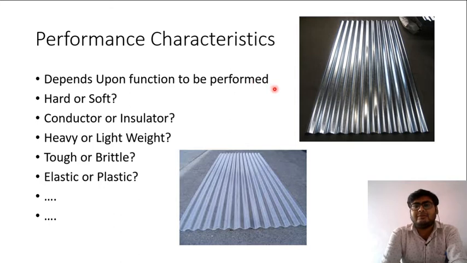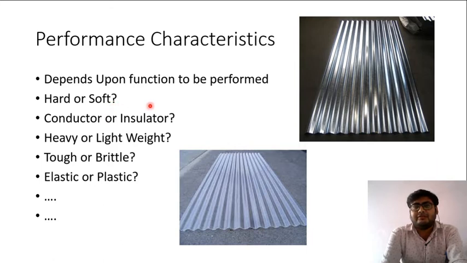These properties can be mechanical properties or electrical properties or optical properties or anything. For example, some mechanical properties are if the material is hard or material is soft. If we need a material which should not deform, or a material which cannot be scratched or should have wear resistance, then the material should be hard. On the other hand, there are some requirements of material which should be soft.